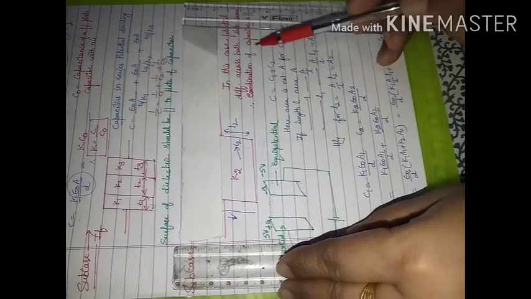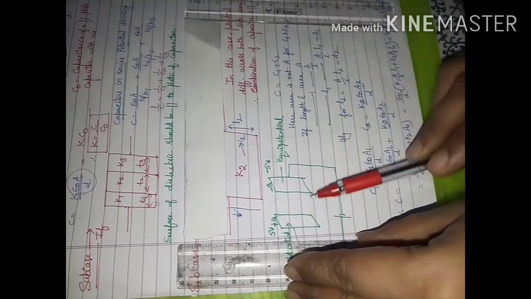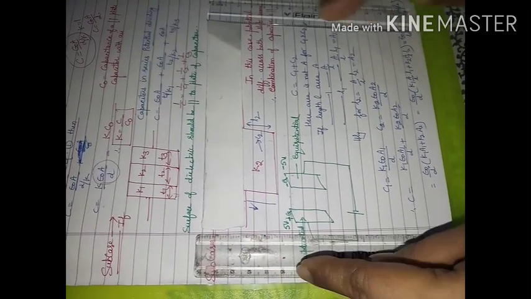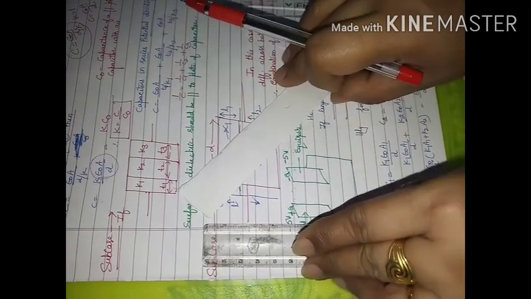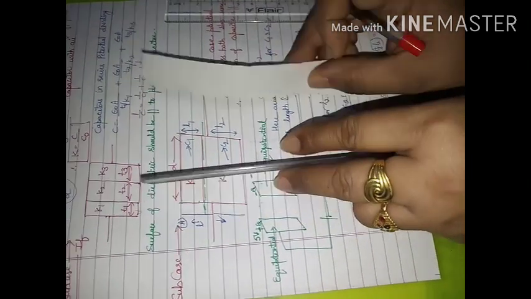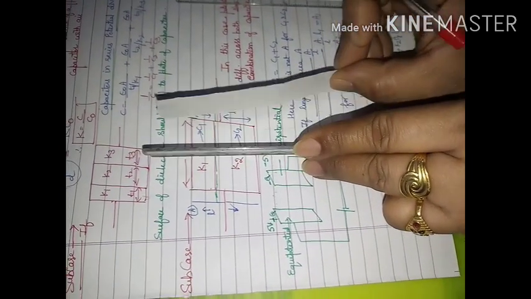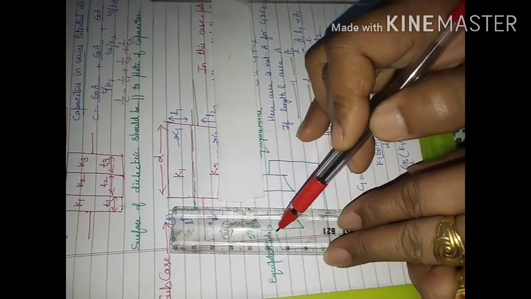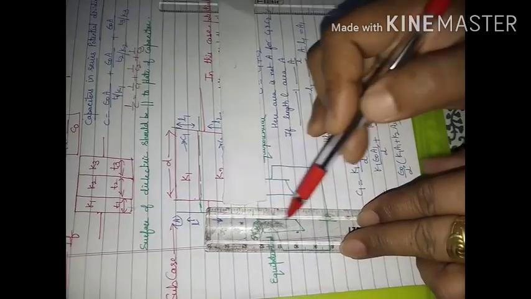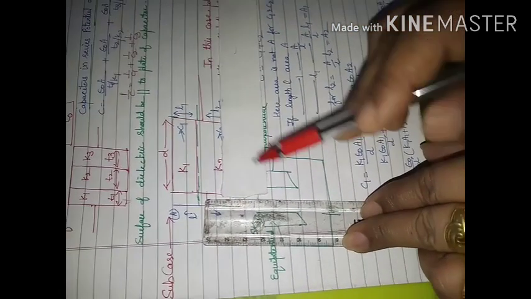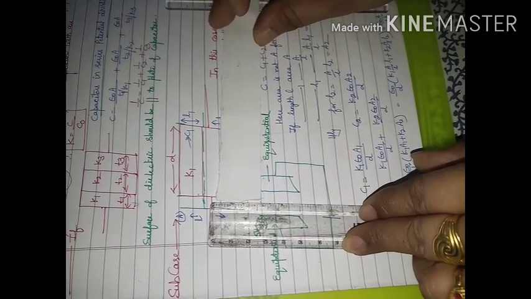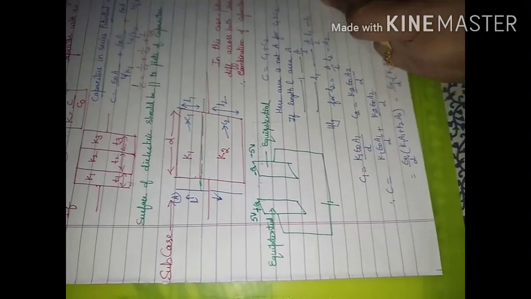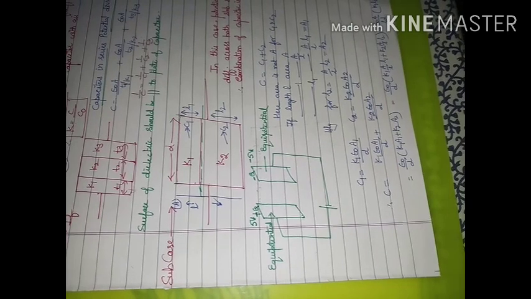Then you can have some plastic sheet, then a third of some other dielectric slab, then a fourth of another dielectric slab. It means now the placement of dielectric slabs is not like this, where the area of the slab and the area of the plate match each other. Now the area in contact with the plate of the capacitor is not matching the area of the capacitor. When this type of situation is there, then we will consider the capacitors to be in parallel, not in series. Why in parallel?